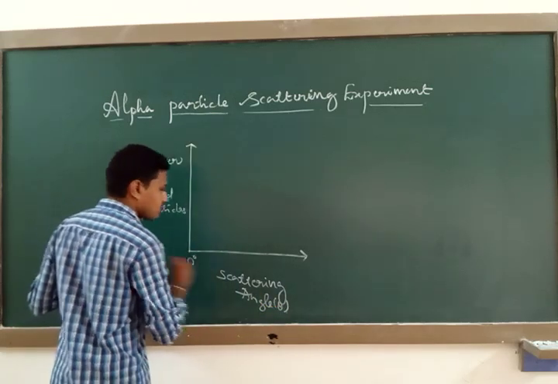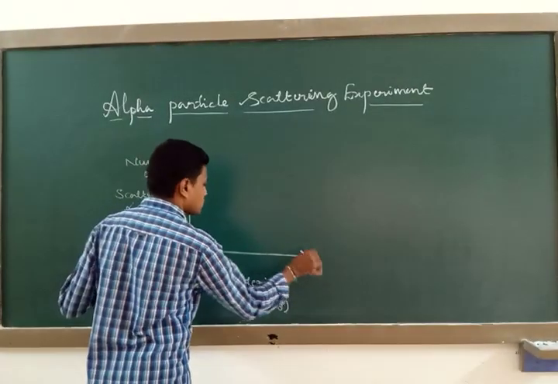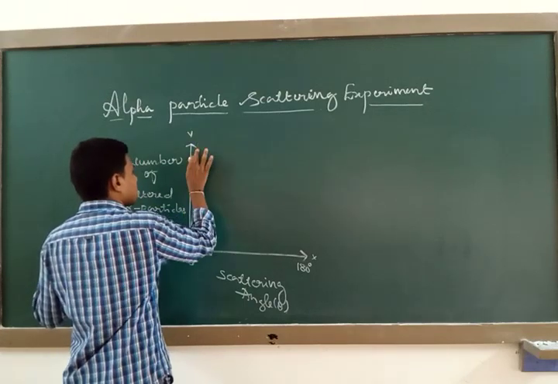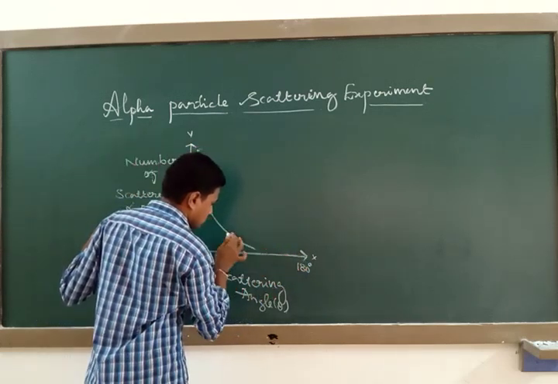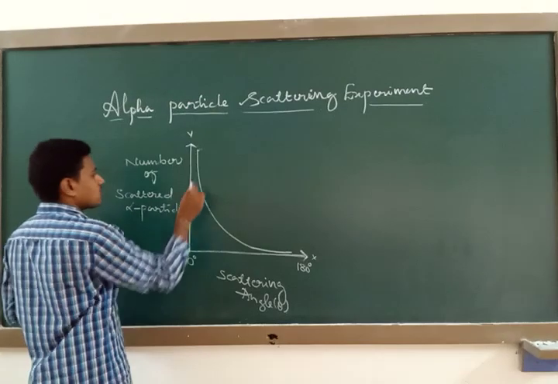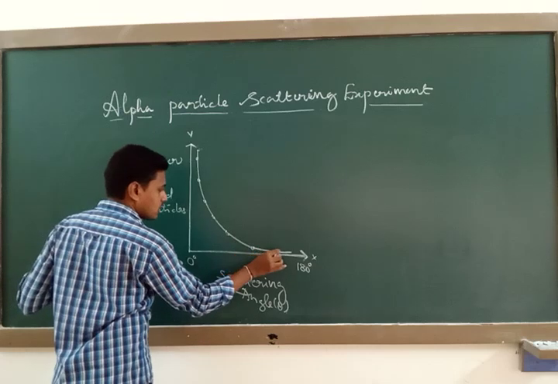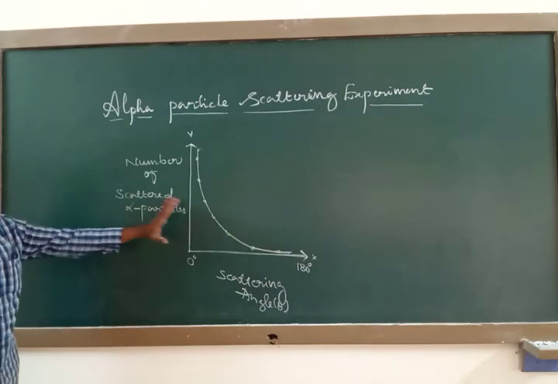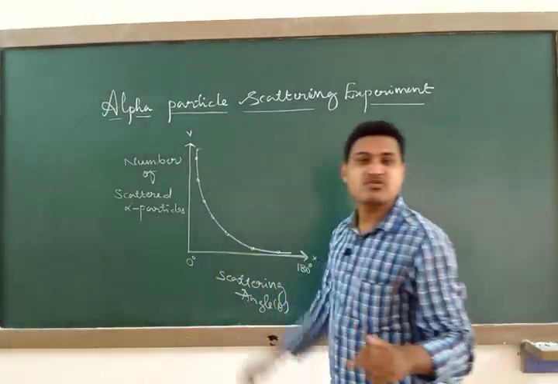Initially they took almost 0 to 180 degree scattering angles along the x-axis. So they plotted the graph. This was the graph that Geiger and Marsden found from their experiment, and they explain the results of the alpha particle scattering experiment with the help of this graph.